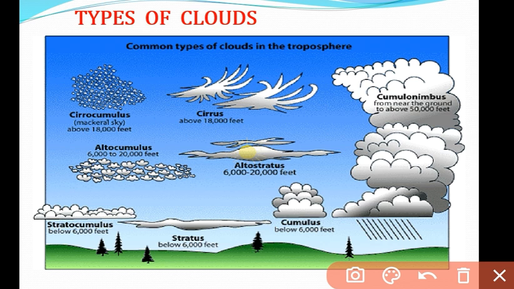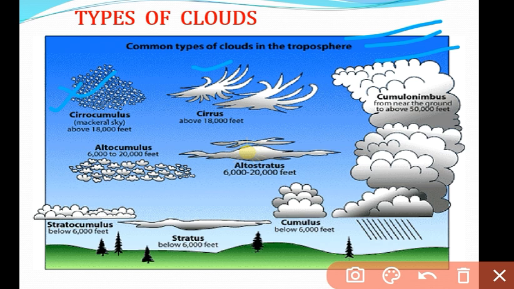Cirrostratus is also there. What does stratus mean? Stratus means they are formed in a layer. Stratum means layer formation. Cirrostratus is there, cirrocumulus is there, even cirrus is there. Cirrocumulus sometimes makes the mackerel sky. We can see the sun and the moon clearly through the cirrostratus, because they are thin, sheet-like clouds. They often appear right before precipitation.